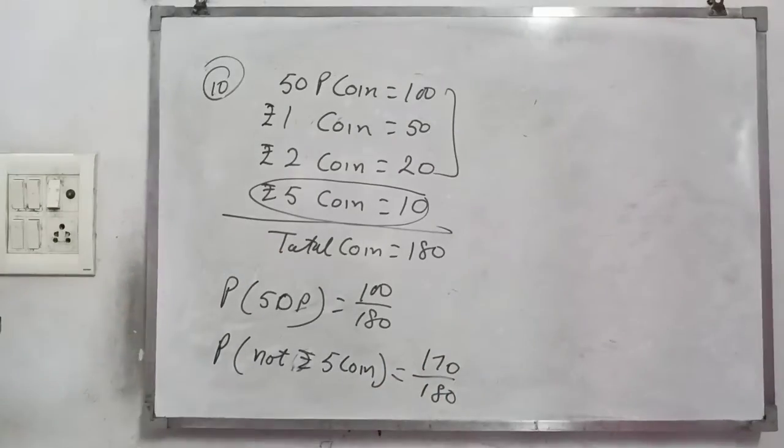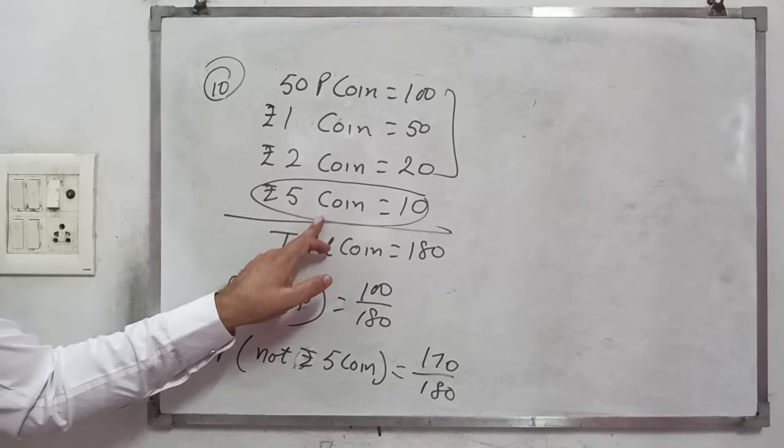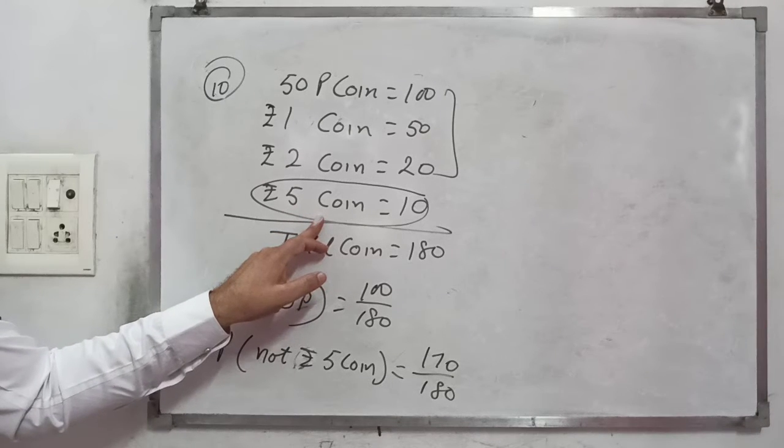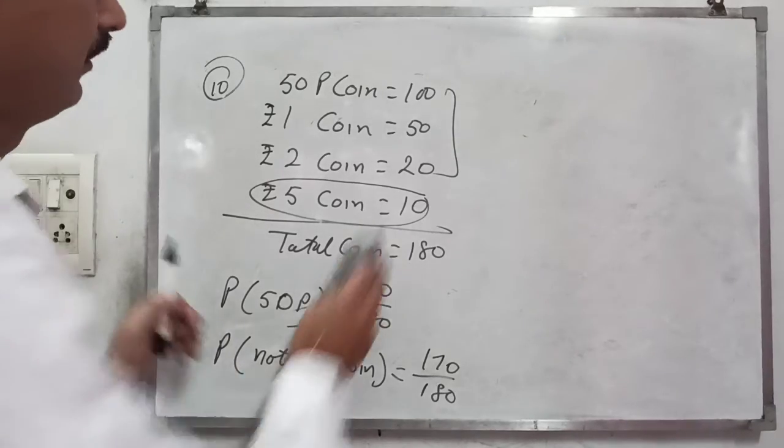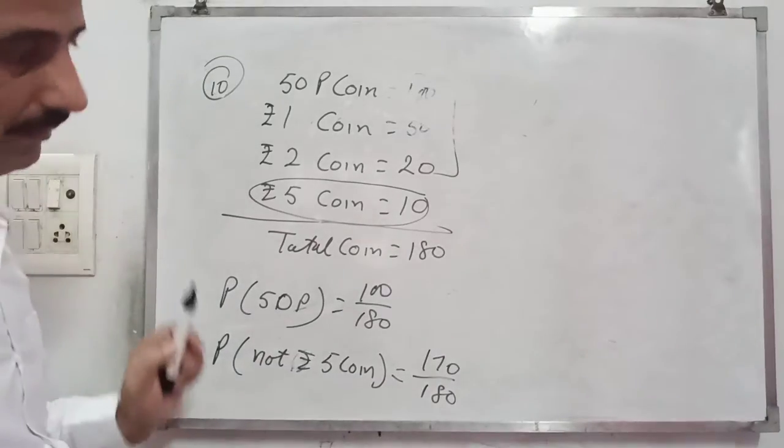Or we can find the probability of the 5 rupee coin and subtract it from 1, and you also get the same answer. Okay, then question number 13.